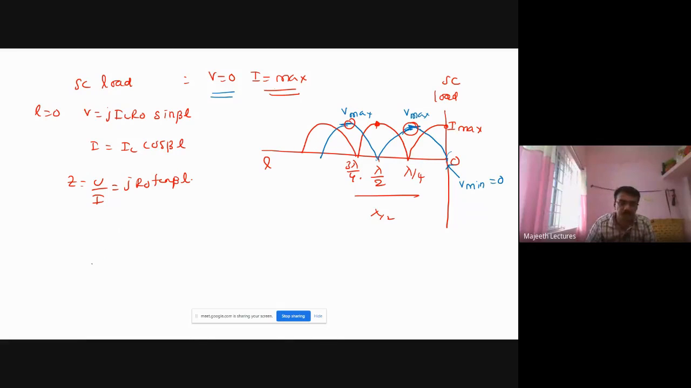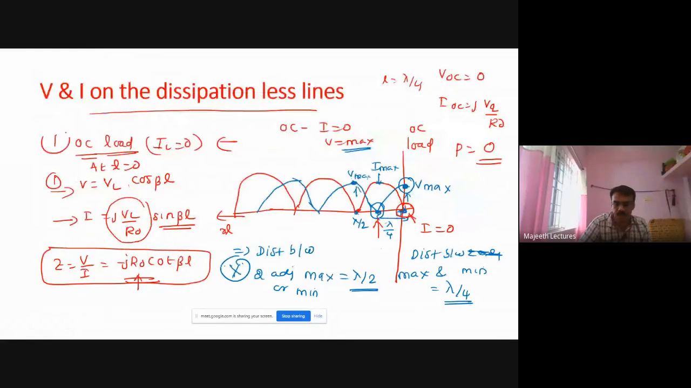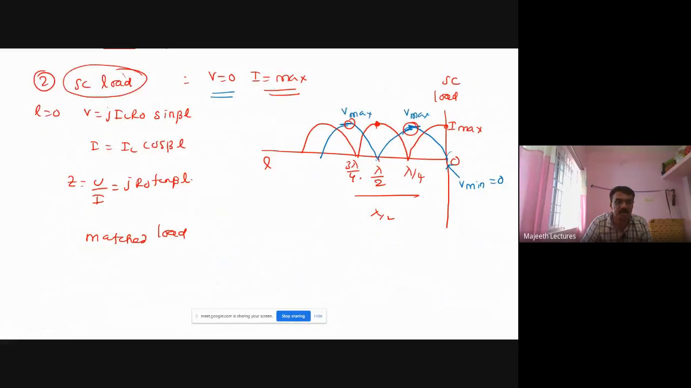Right? Okay. When load is matched, third condition. First one is open circuit load. Second one is short circuit load. Third case is matched load. Matched load means Z_L is equal to Z0. Right? So here you see the curve will be like this. This is V.